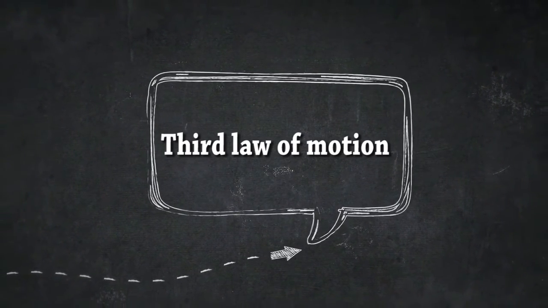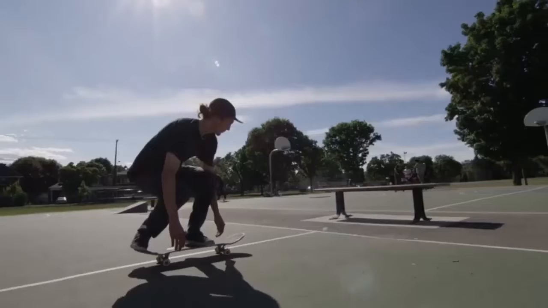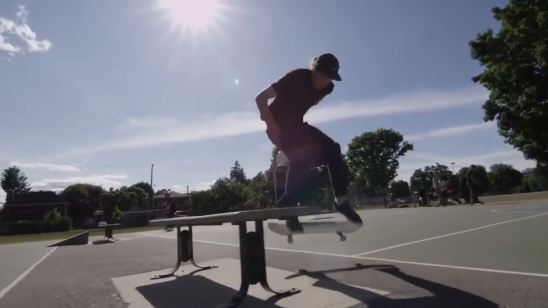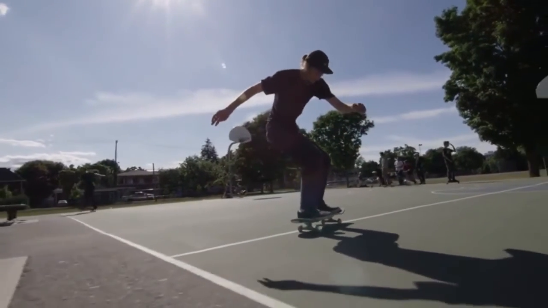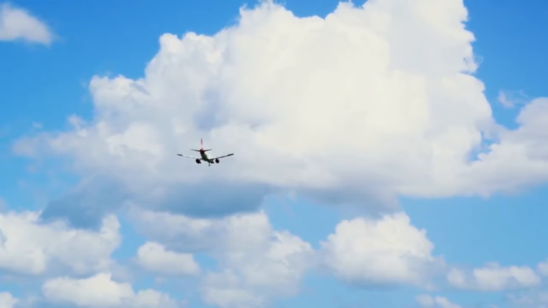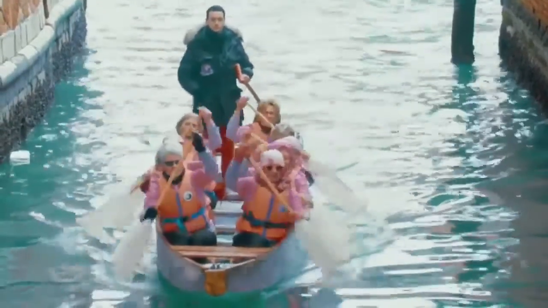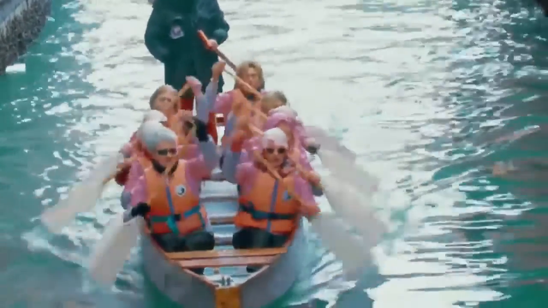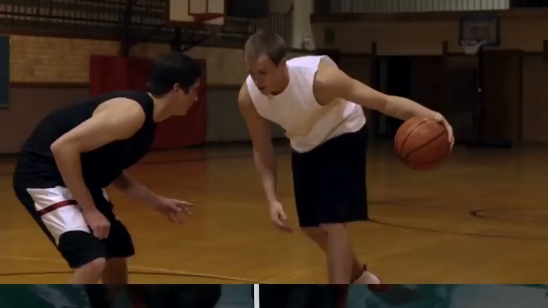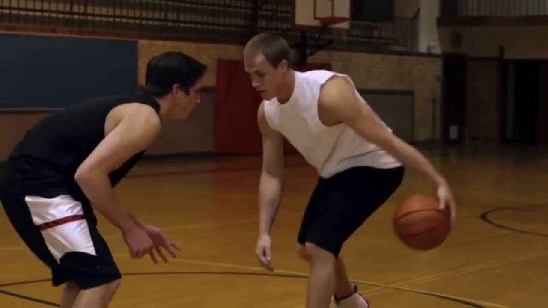Third law of motion. We notice that the readings are the same in the spring balances. This is because according to the third law of motion, when an object exerts a force on another object, the second object also exerts a force on the first one, which is equal in magnitude but opposite in direction. The two opposing forces are known as an action and reaction pair. Newton's third law explains what happens when one object exerts a force on another object.